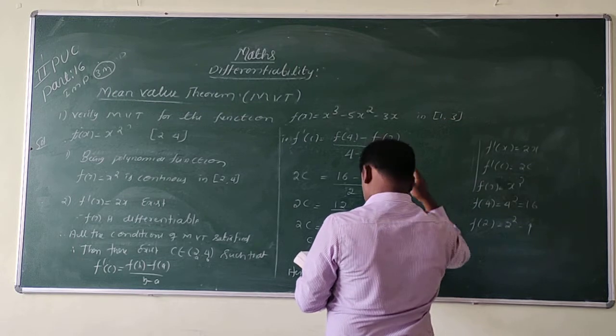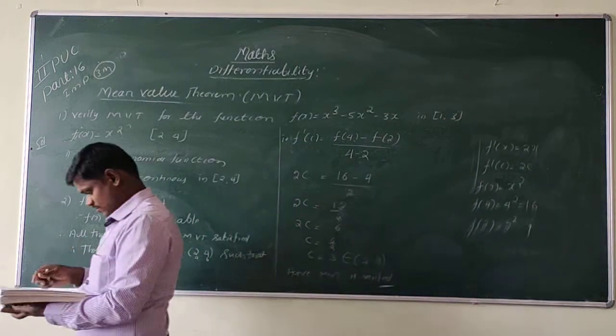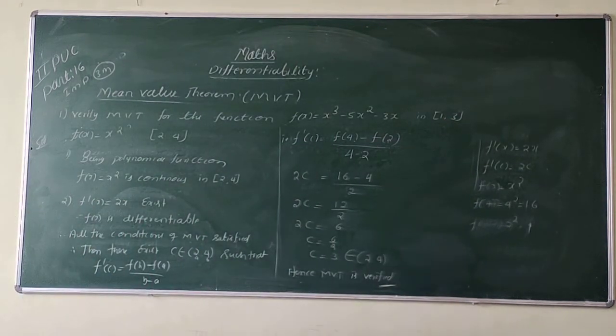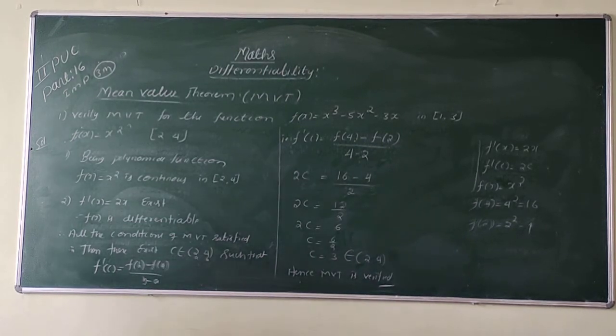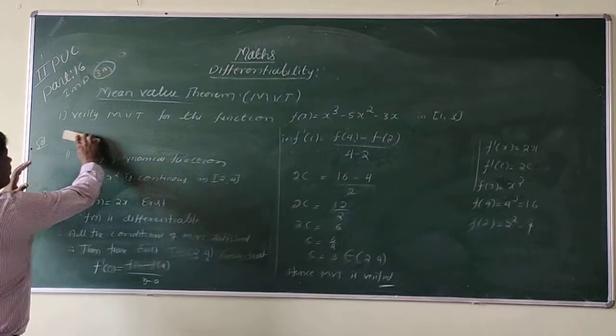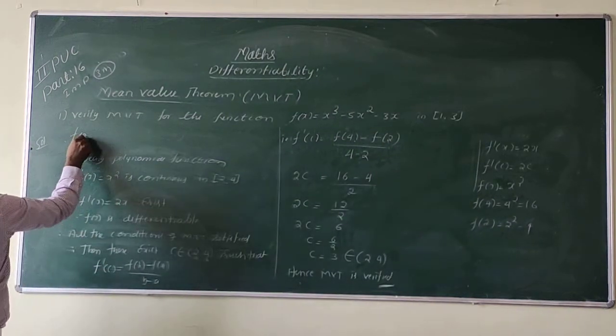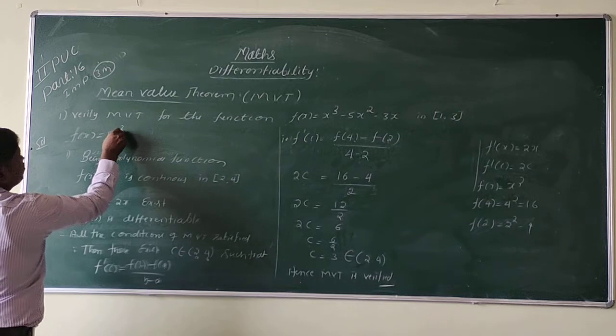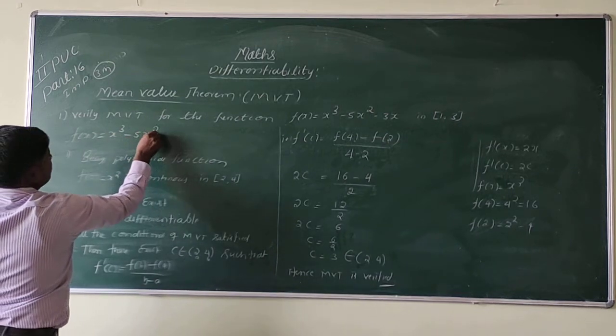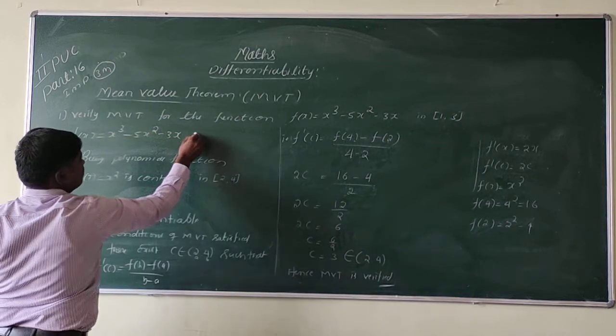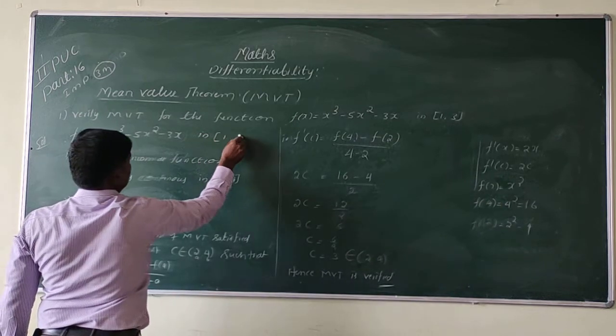So f of x is equal to x cube minus 5x square minus 3x in 1 comma 3.